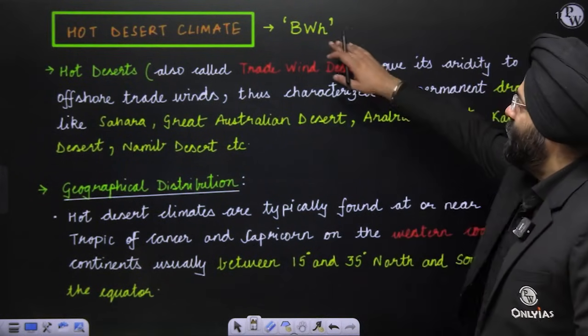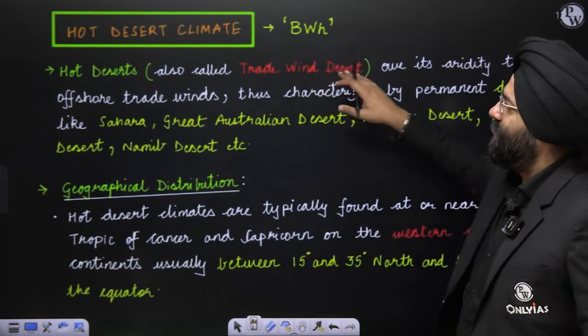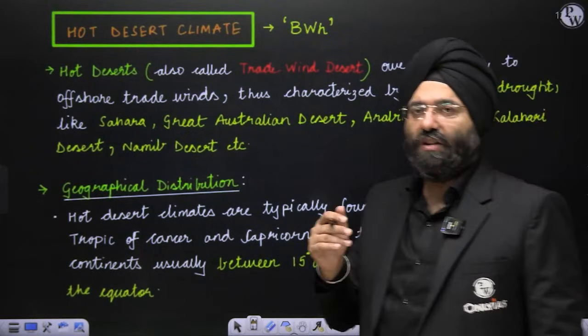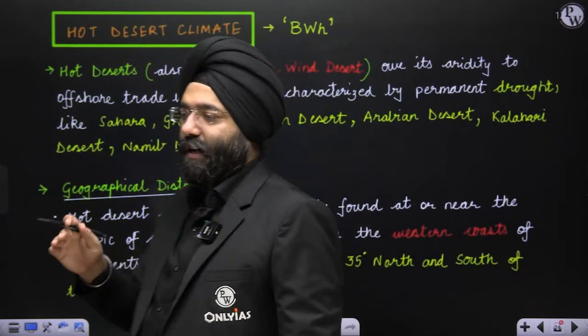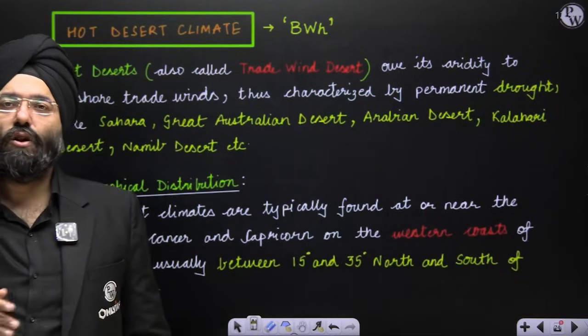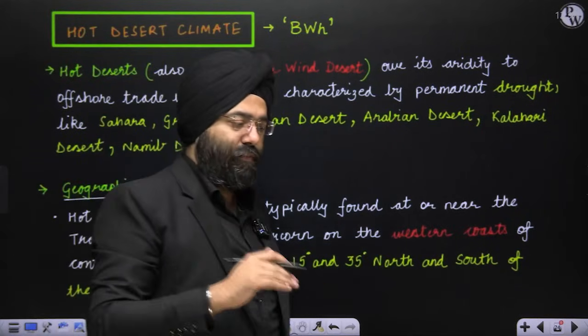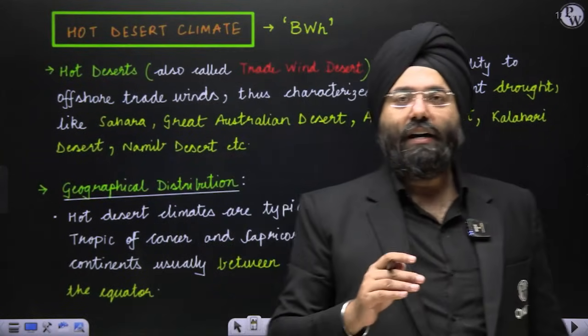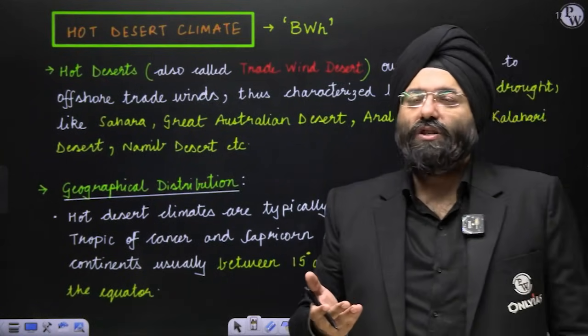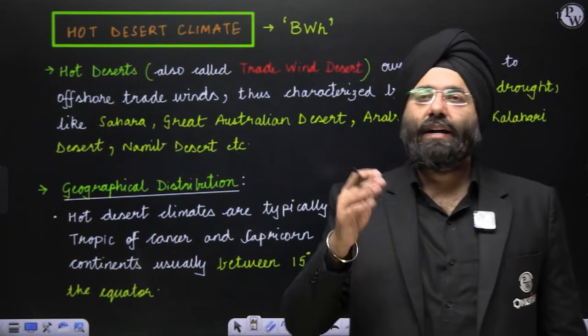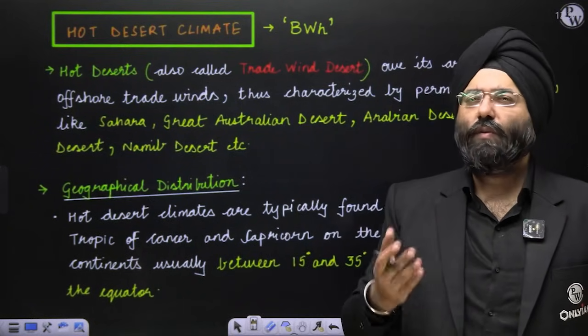So BWH, these are also known as trade wind deserts. Why trade wind deserts? You know that very well, that trade winds, when they come to this region, those trade winds are offshore. When they come to these regions, they basically have no moisture. So they basically lead to arid conditions in these regions. What do you mean by arid conditions?